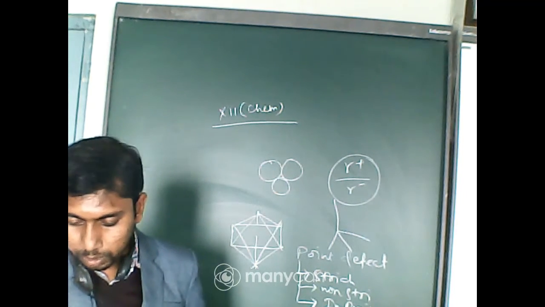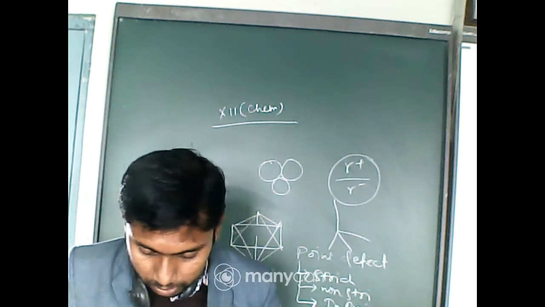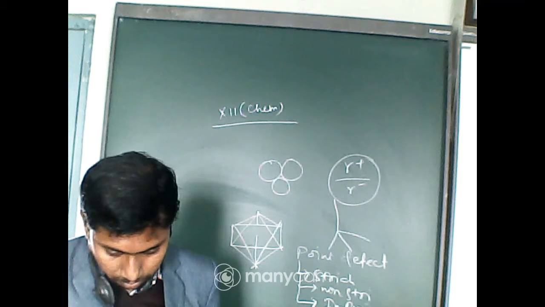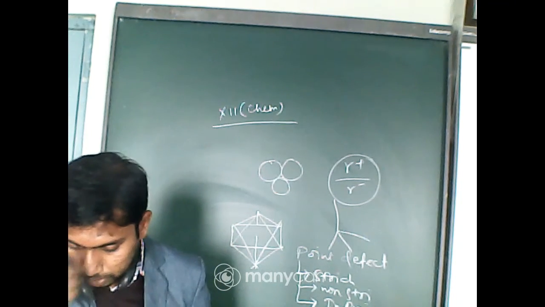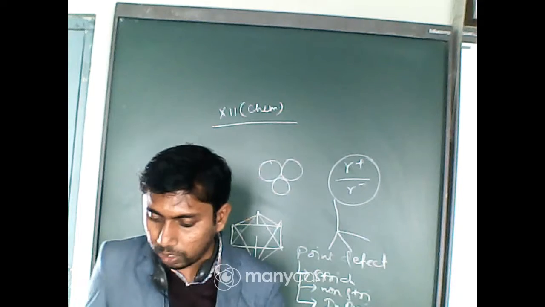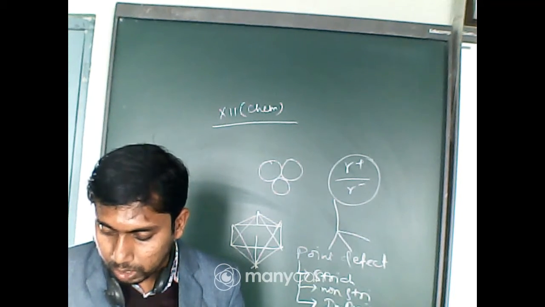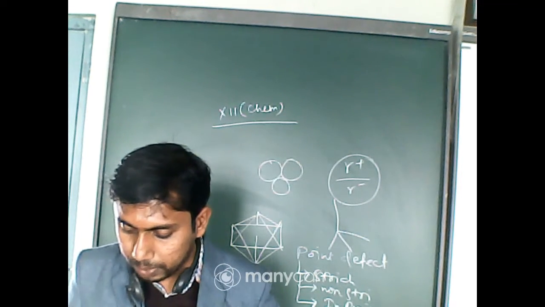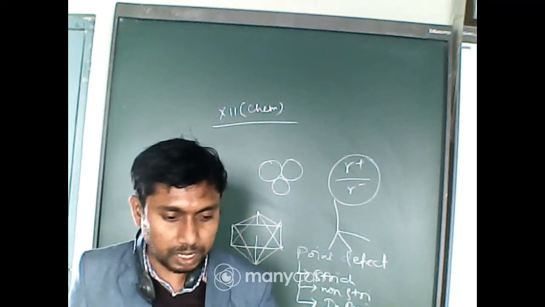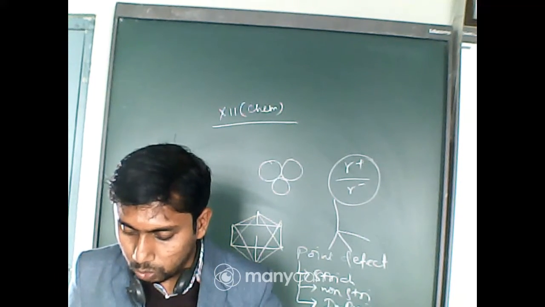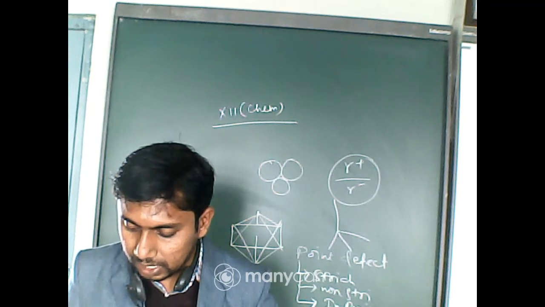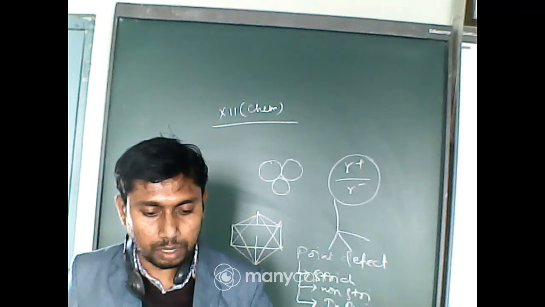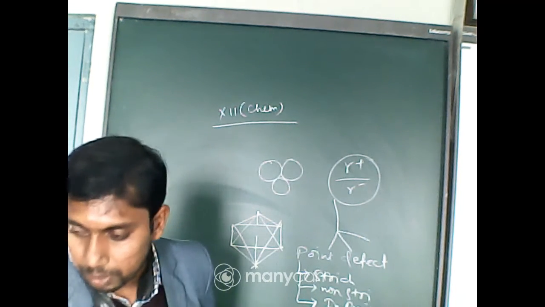Now, moving to some assertion reason type questions. First assertion reason: the total number of atoms present in a simple cubic unit cell is 1. This is the assertion. Reason: simple cubic unit cell has atoms at its corners, each of which is shared between 8 adjacent unit cells. So, very simple. What would be the answer for this?